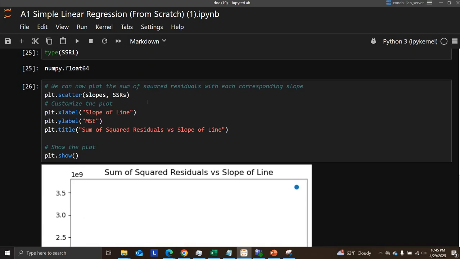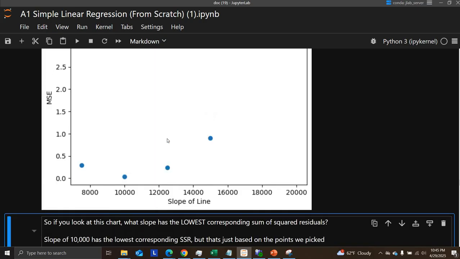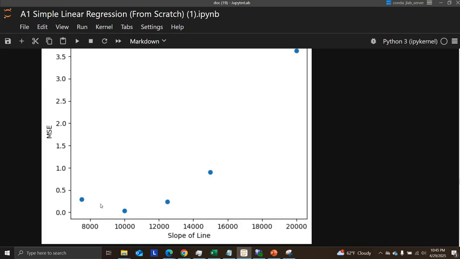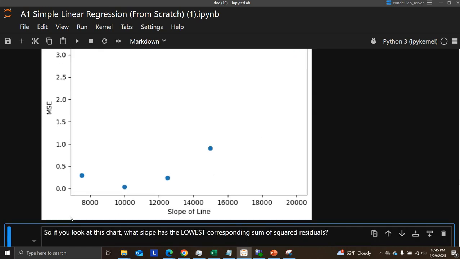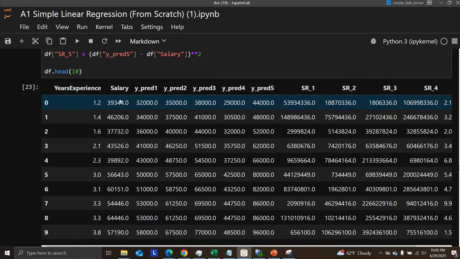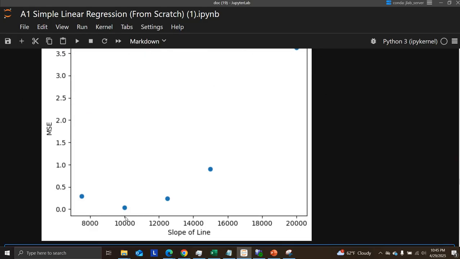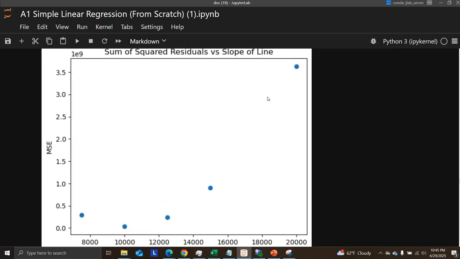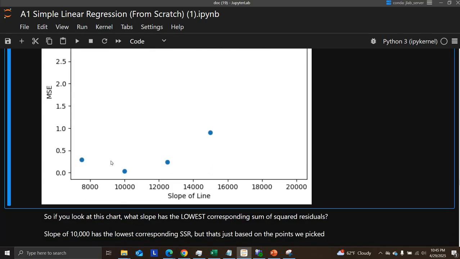So now what I'm going to do is plot all of these. Remember, we made the intercept the same for all 5 of these lines. We should have 5 points, 5 MSEs, 1 for each line, and then a corresponding slope, one that we had established earlier. So here you can see that as the slope is changing, the MSE is also changing, and it almost looks like a parabola with a local minima around 10,000. 10,000 was actually the slope that we had originally eyeballed. So this looks pretty close to actually where it is.